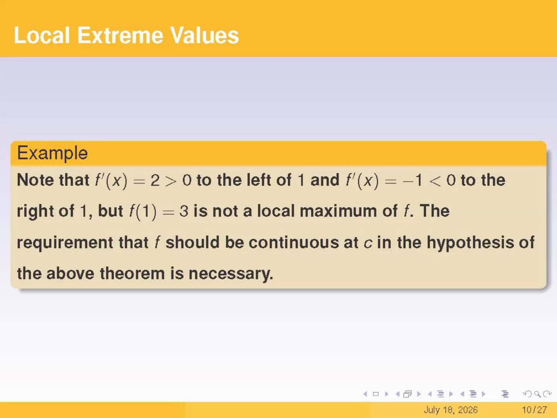Look at the actual values. The function value at x equals 1 is 3, meaning f of 1 equals 3. But if you look at x equals 1.5, the function value is 3.5. This clearly shows that the function value f of 1 equals 3 is not the highest point around. So, is our theorem broken? Not at all. The catch here is that this function f is not continuous at x equals 1.